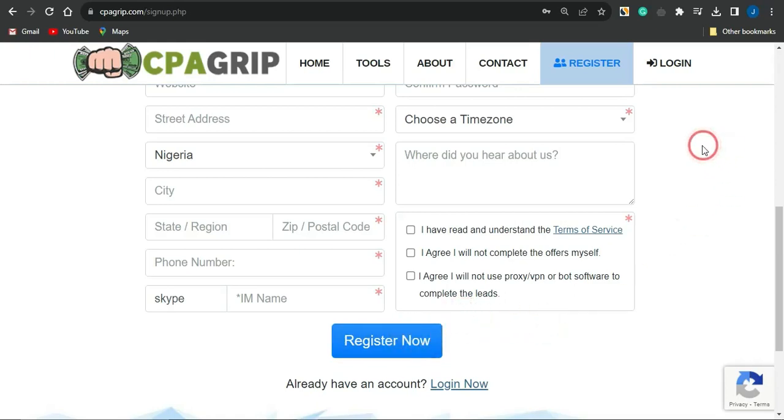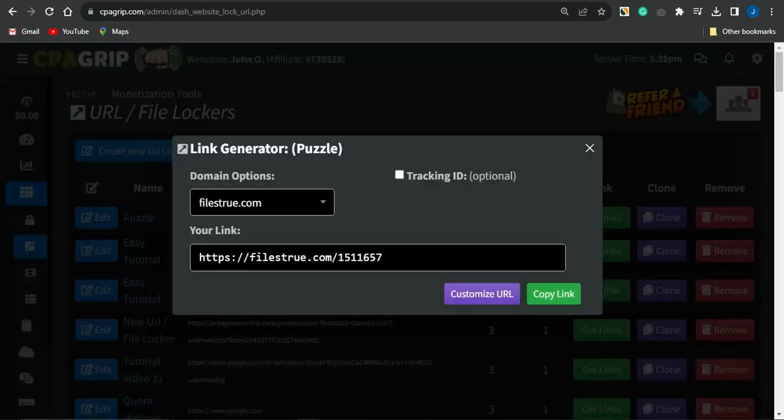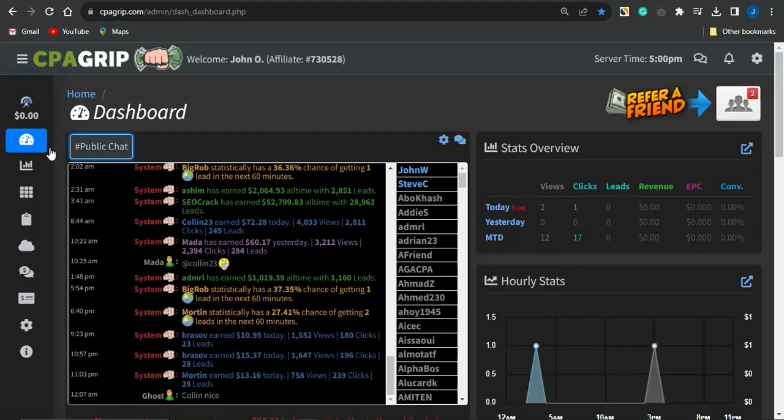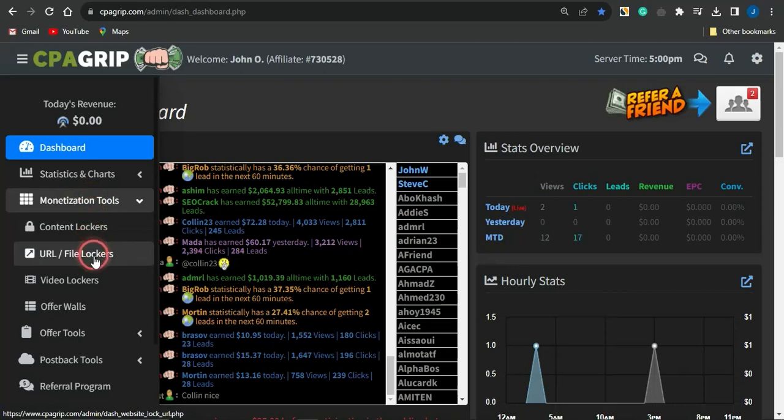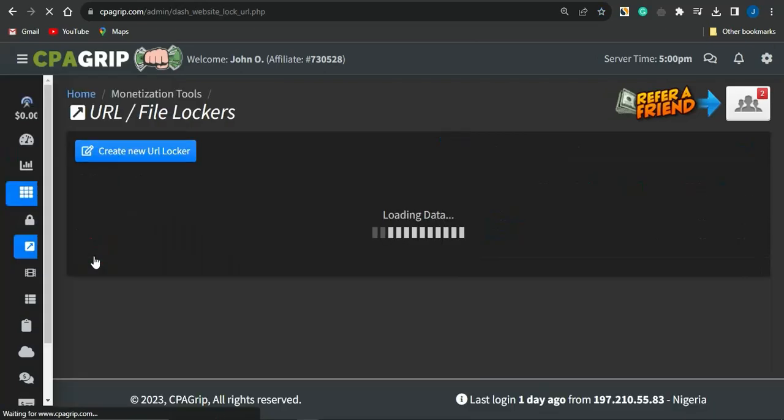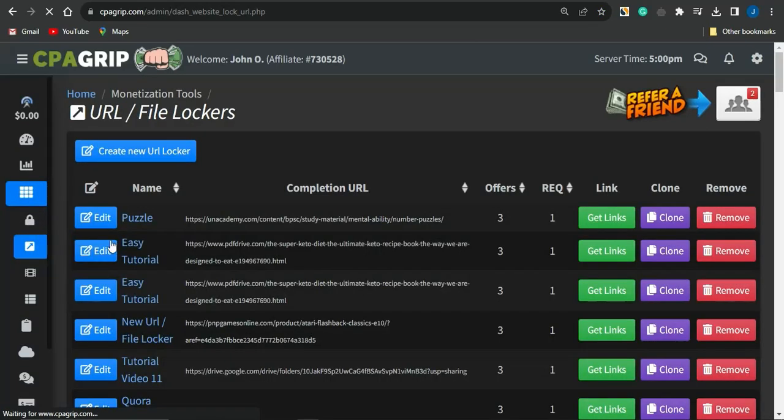And guys, if you do that right now, you can simply log into your account. When you log in, you'll be brought to a dashboard that will look similar to this. What you want to do right now is go to the monetization tools and click on URL file locker, because we're going to be utilizing that right now.